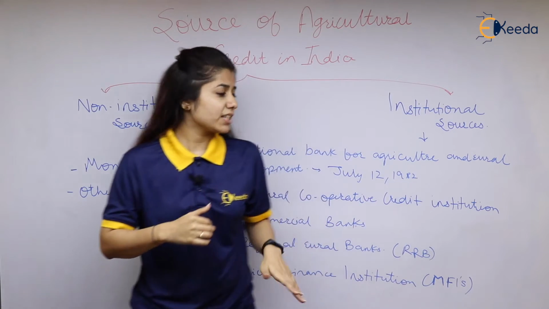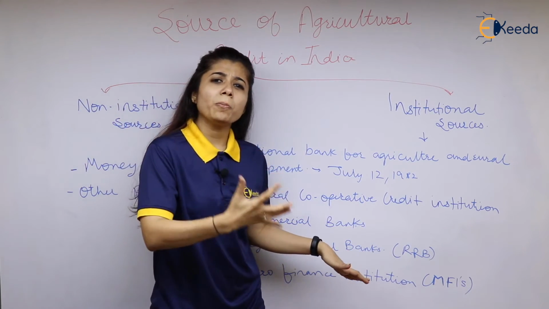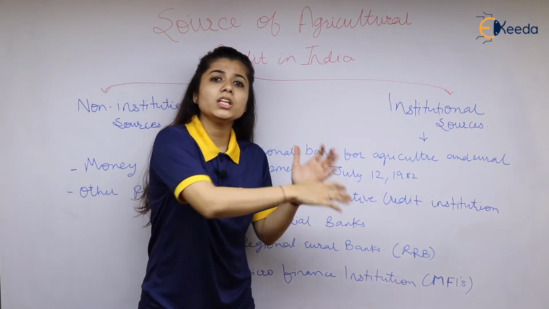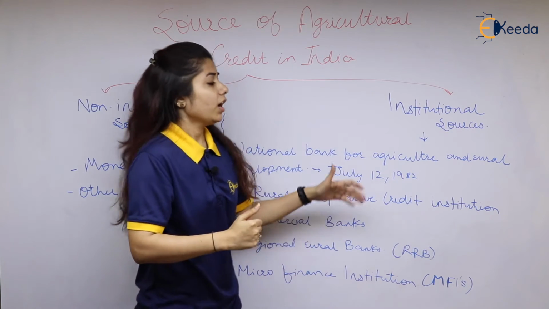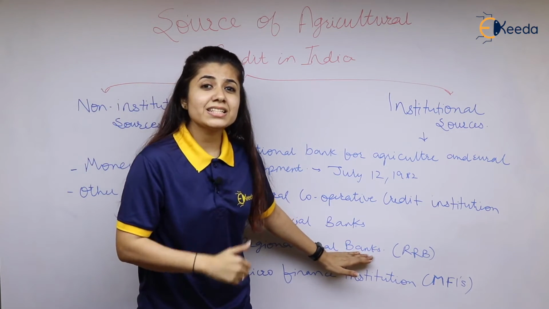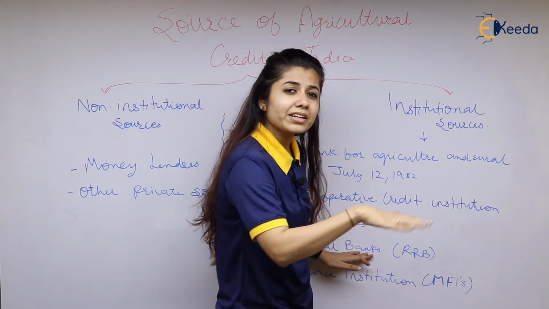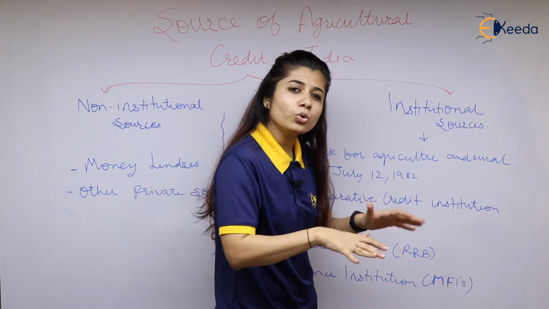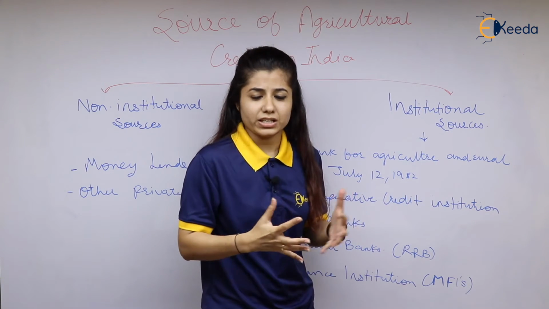Apart from that, the next type over here is commercial banks. These are the normal commercial banks that we see in our neighborhoods, but they are operating in the rural areas. Apart from that, the next one is regional rural banks. These are the rural banks situated in the rural areas, started for the rural people and located there for small purposes and dealings.